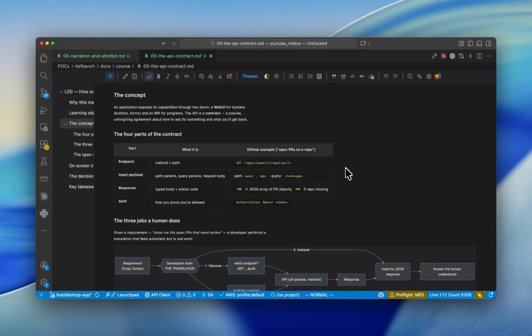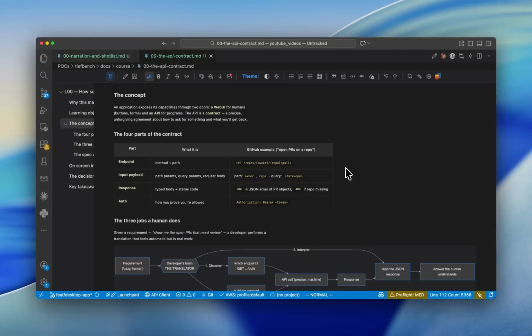Hello everyone, welcome back. In this lesson, we'll discuss the basics of how developers, or humans, have been interacting with APIs all these years. An application exposes its capabilities through two doors: a web UI for humans, with buttons and forms, and an API for programs.